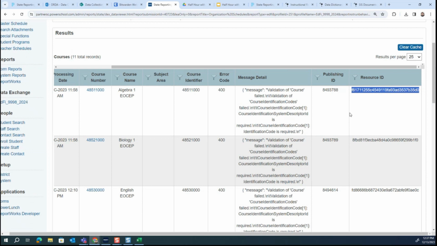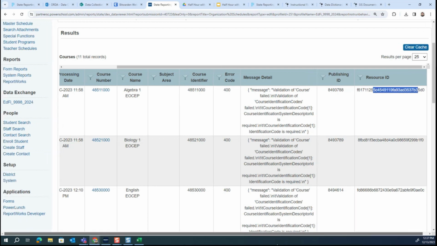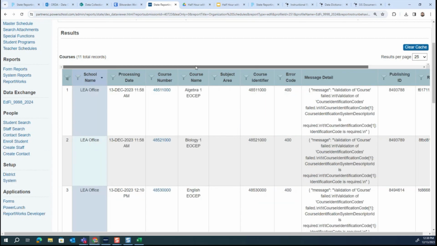But if there is a new requirement, which there is now, then it would make sense that if there's some reason that isn't fulfilled by the data that's being sent, you would see something here showing that it published in the past, but it is not now, it's failing now. Okay, so to investigate this one, let's go ahead and show you the solution. So let's start with the first one, this Algebra 1 EOC-EP.